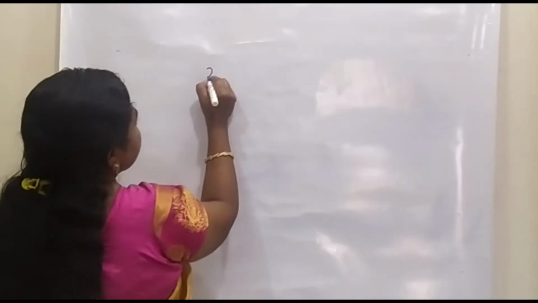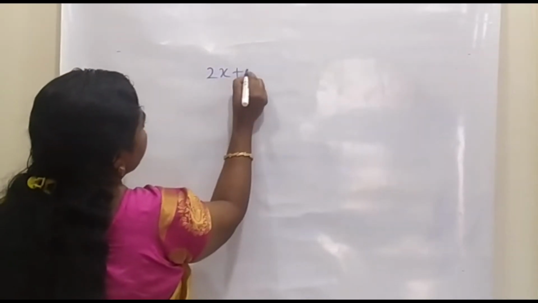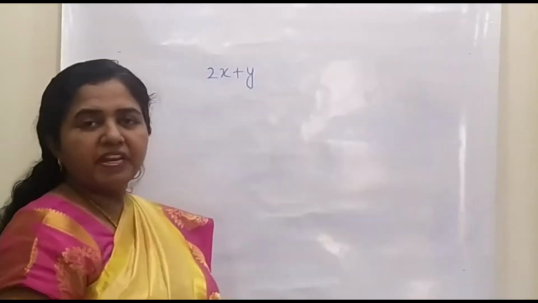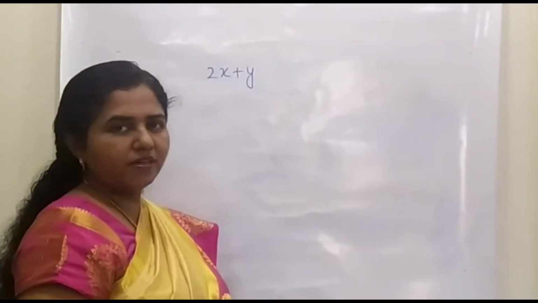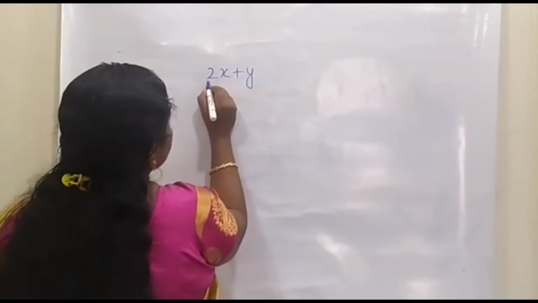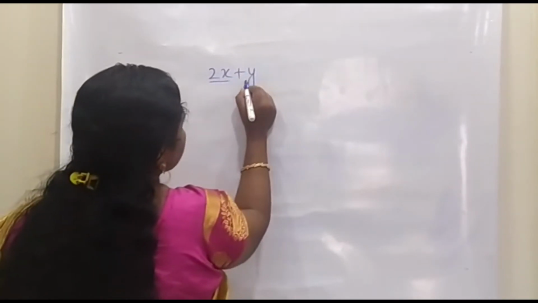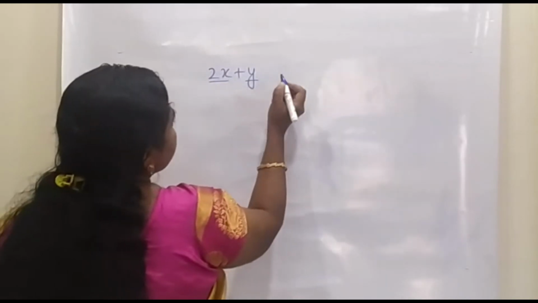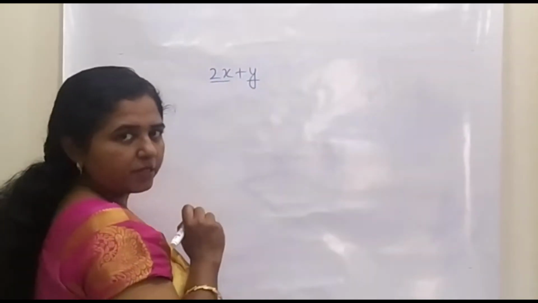In this video, we are going to see about the types of algebraic expressions. Now, let us consider this algebraic expression. In the previous video, we have seen about terms. In this algebraic expression, 2x is a term and y is a term. That is, there are two terms in this algebraic expression.